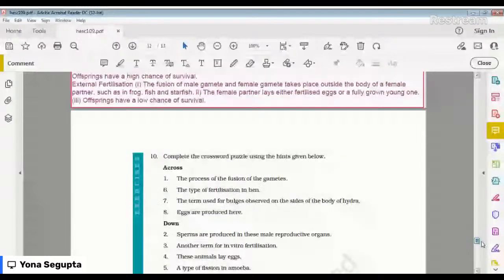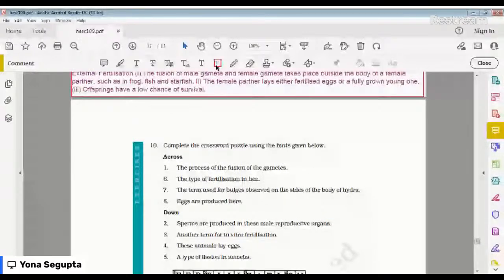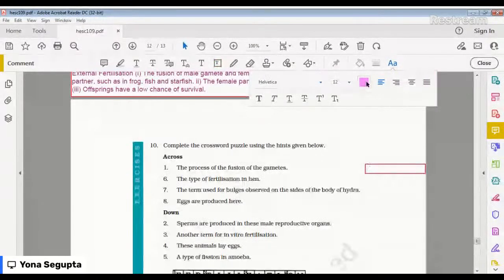Okay. Number 10. I have the answers written already, but still I write down here. So the first one is the across part. Complete the crossword puzzle using the given hints. Okay, so the first one, what is it? One is the process of the fusion of the gametes.